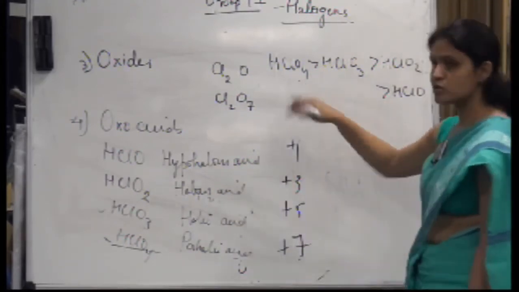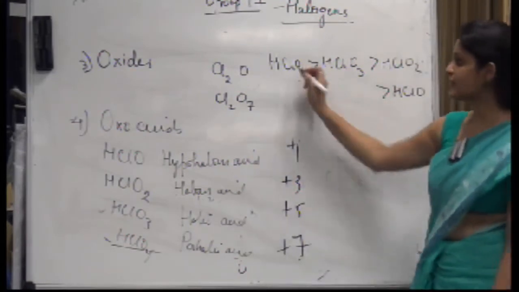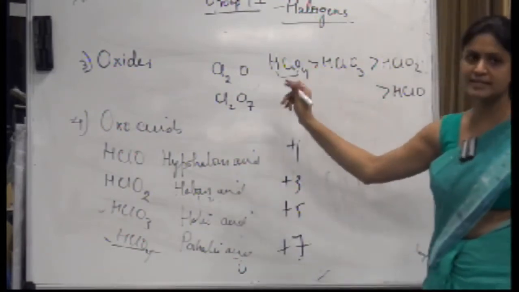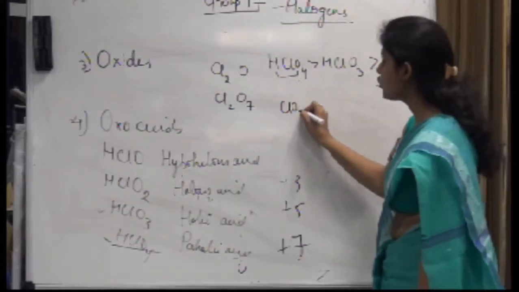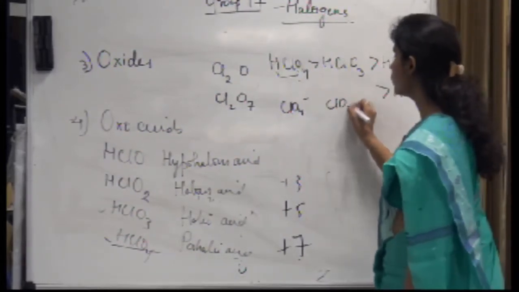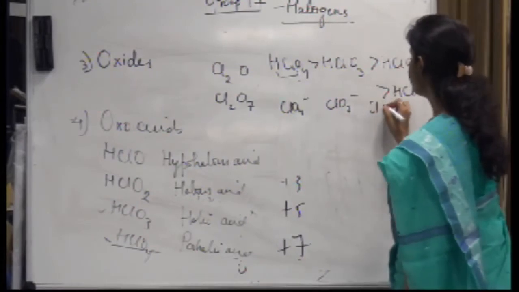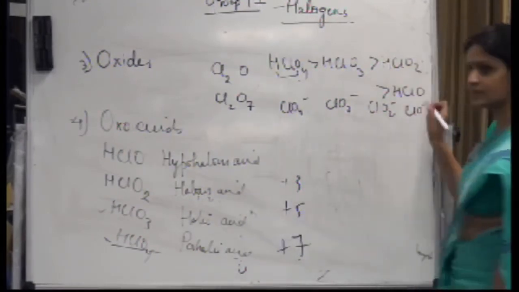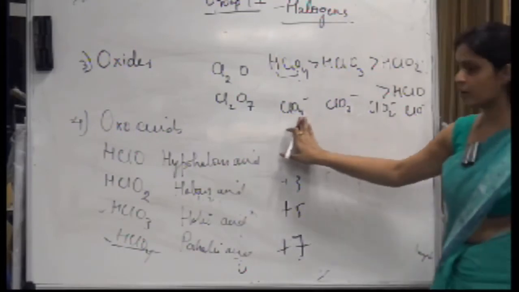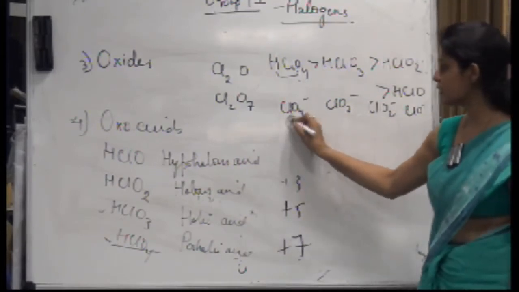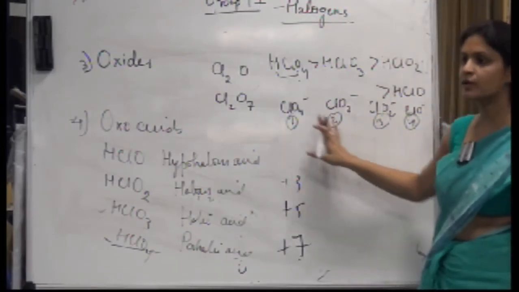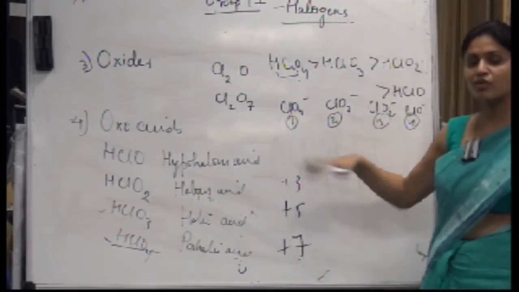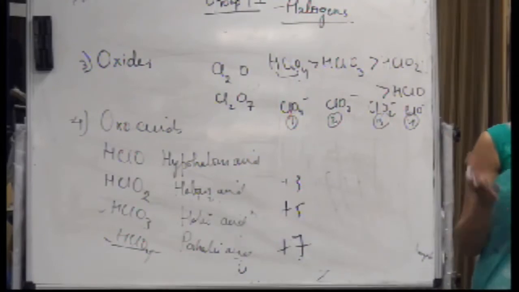But you can also justify the same by looking at the number of bonds after it loses the proton. It would be ClO4 minus, ClO3 minus, ClO2 minus and ClO minus, right? In the first, the number of bonds is greater as compared to the second, third and fourth.